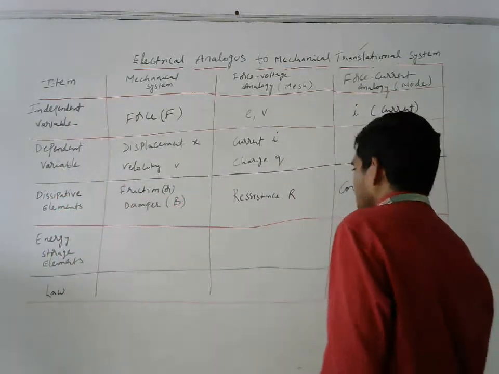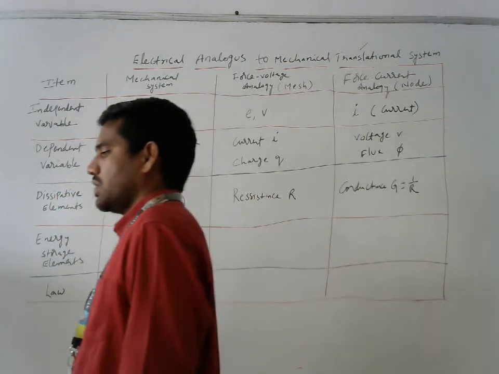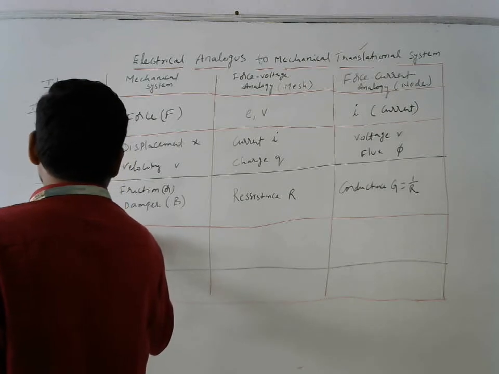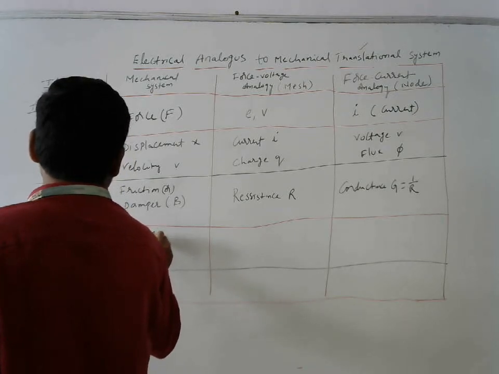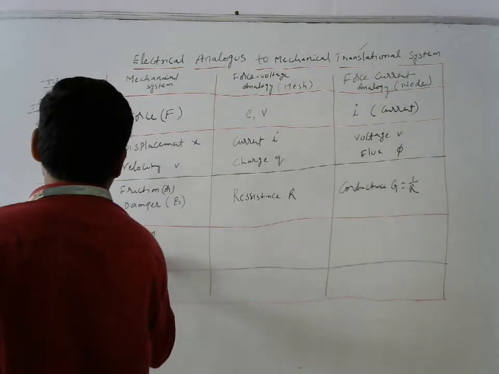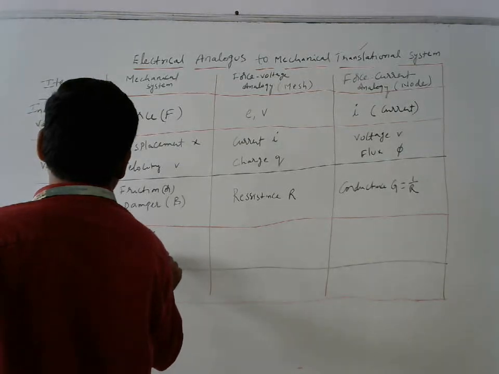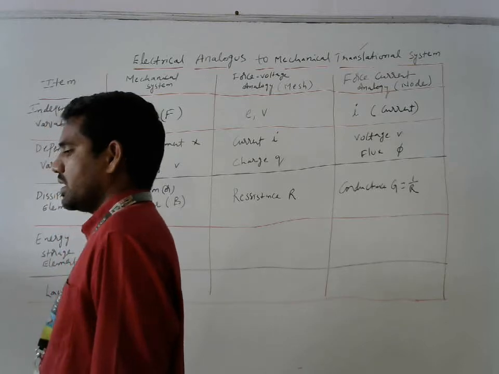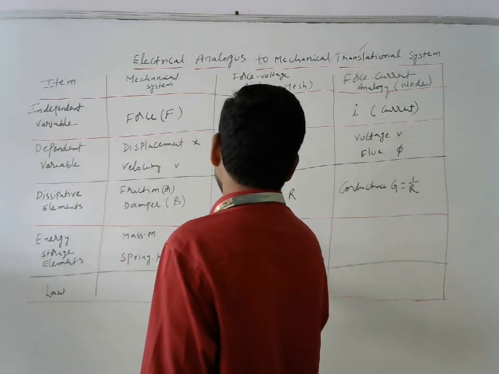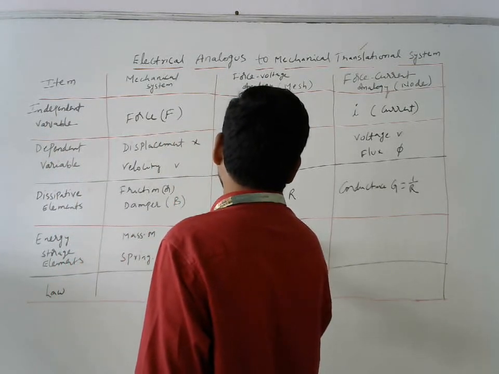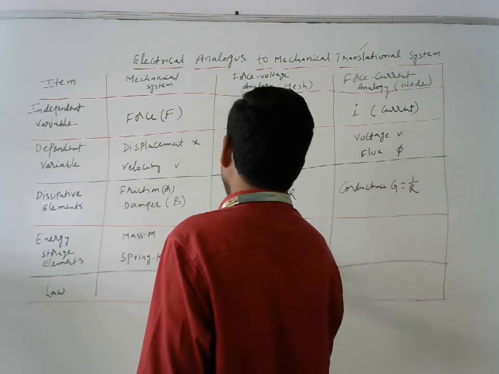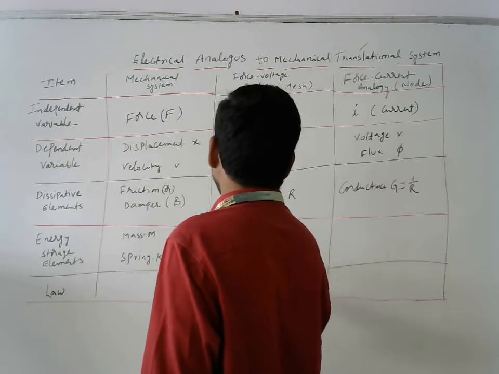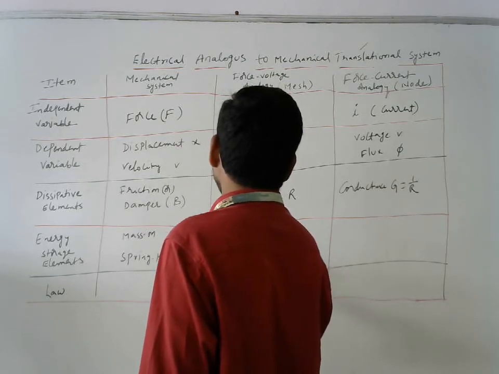Similarly, what are the energy storage elements we have? One is mass. Mass is an energy storage element in the mechanical system. Spring is also an energy storage element. We denote them with M and K. Here inductance is represented with L, and the next one, capacitance C, both are energy storage elements.